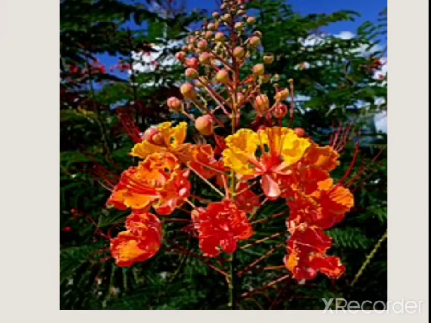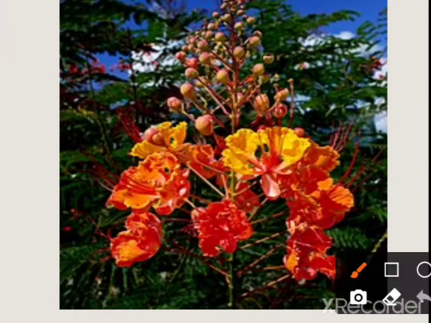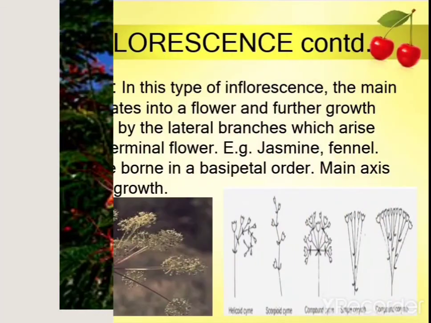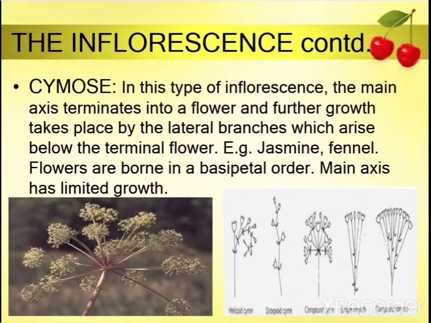As in the earlier diagram, the inflorescence axis terminal bud is never converted into a flower, so it is called indefinite. It grows indefinitely. But in cymose inflorescence, the terminal bud is converted into a flower, so it stops the growth of the inflorescence axis, or peduncle. So the cymose inflorescence is called definite inflorescence.